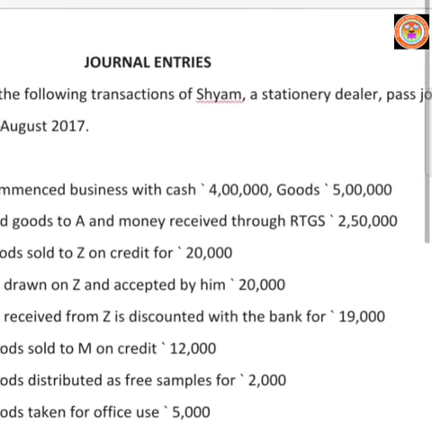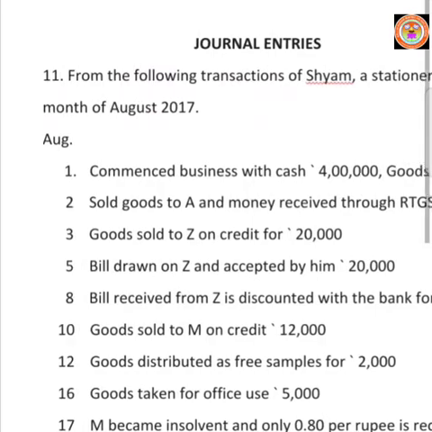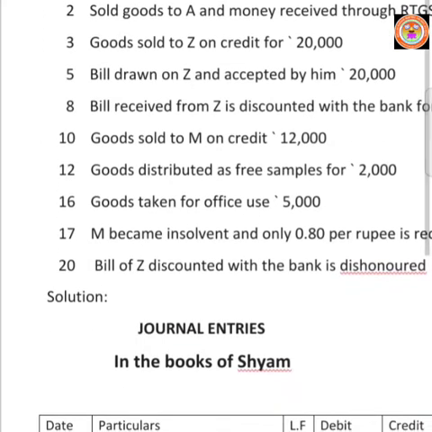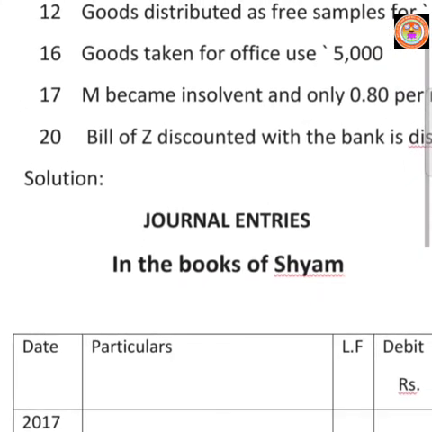From the following transactions of Shyam, a stationery dealer, pass journal entries for the month of August 2017. Some transactions are given. So, we have to pass journal entries for Shyam. Start journal entries. Title, journal entries. Next title, in the books of Shyam.